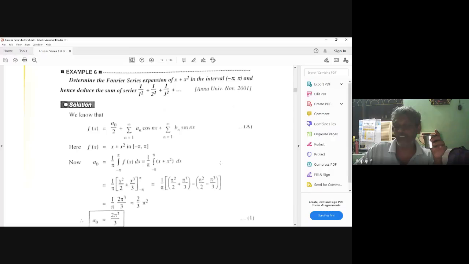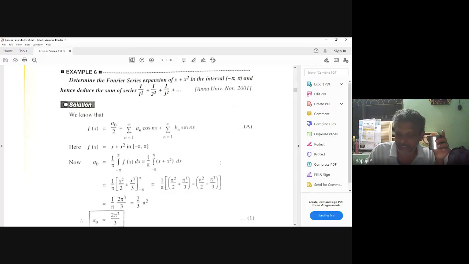We know that the integral from minus a to a of f of x dx is equal to 0 if f is odd, and equal to 2 times the integral from 0 to a of f of x dx if f is even. Correct or not? You studied this at plus 2 level, remember?